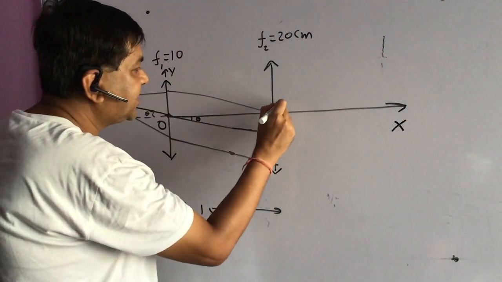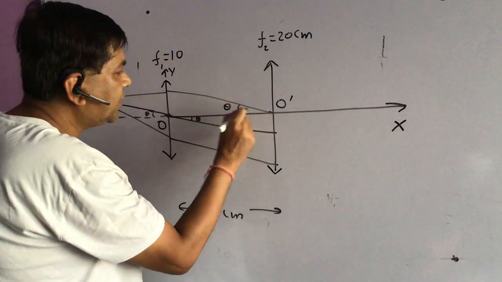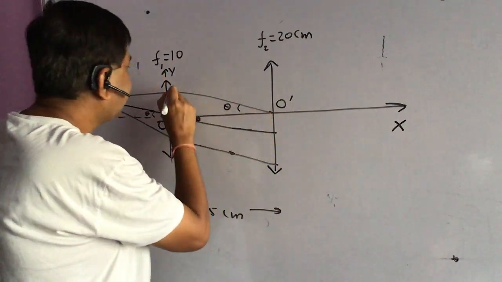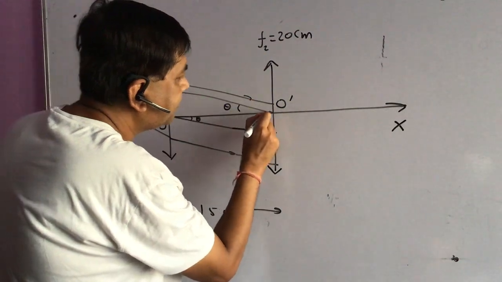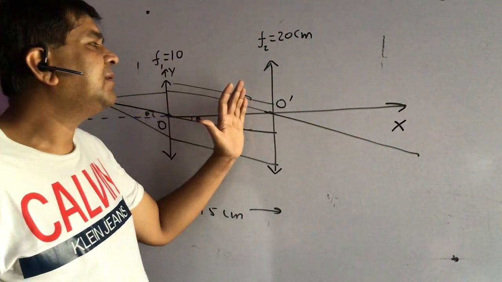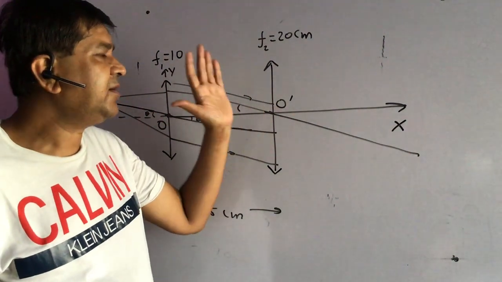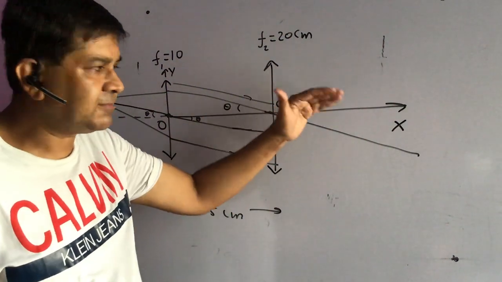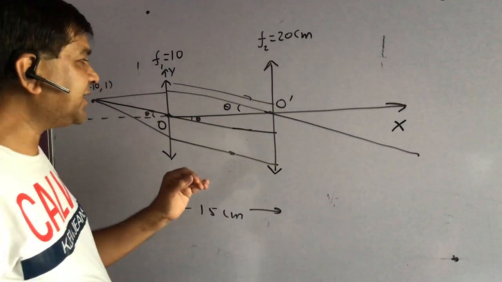So I am taking the optical center of the second lens as O dash, so whatever ray will be crossing O dash, it will be again crossing at this distance. When the rays are incident parallel among themselves but not parallel to the principal axis, they are again going to concentrate at the focal plane of the lens, not at the focus, but the focal plane. And how to locate them?